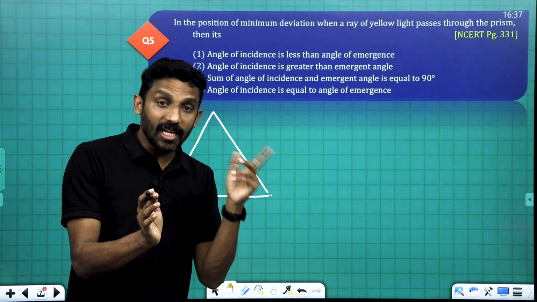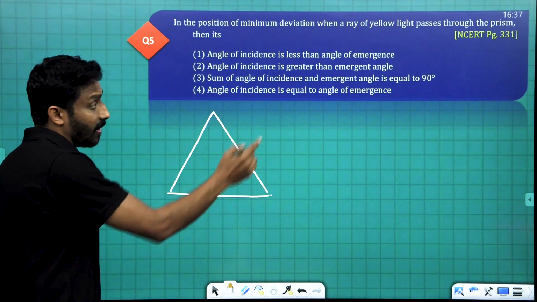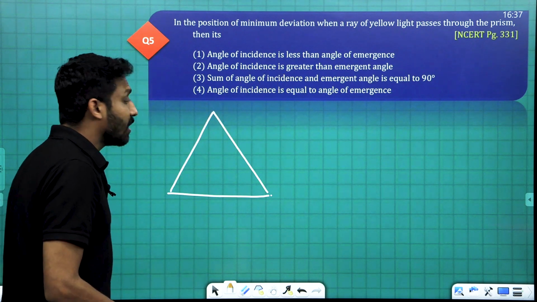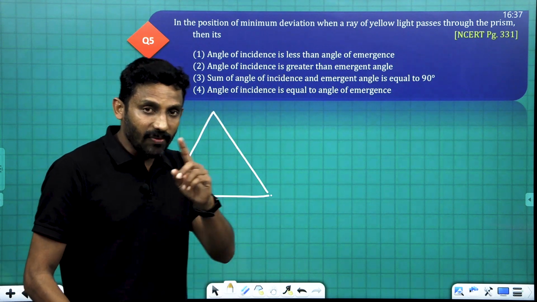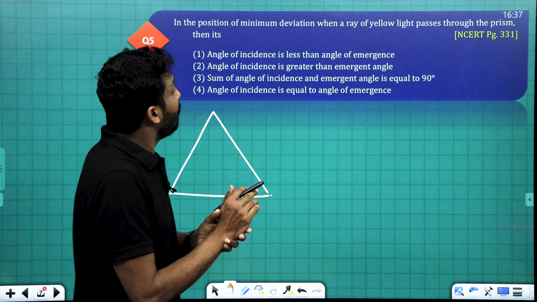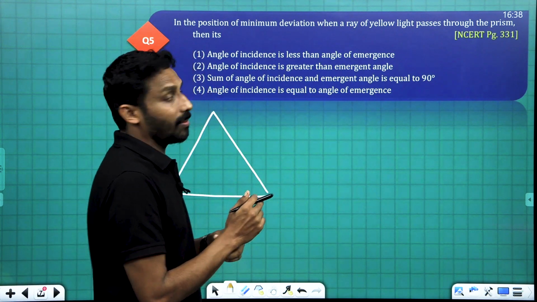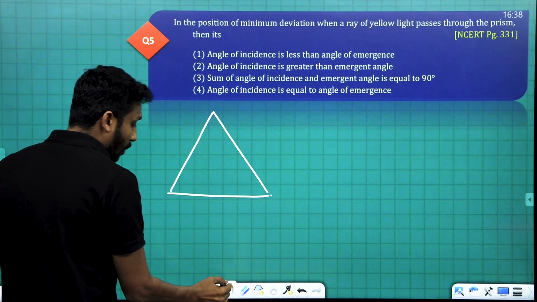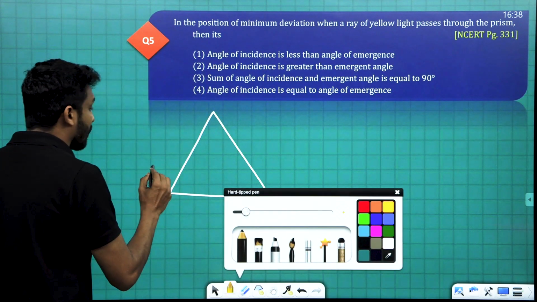We studied it. And if it is a monochromatic light, for example yellow light, the prism deviates the ray. And what is the case of minimum deviation situation?